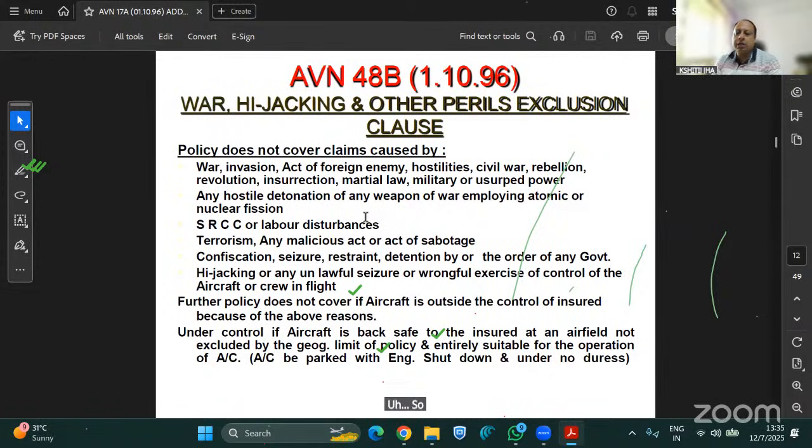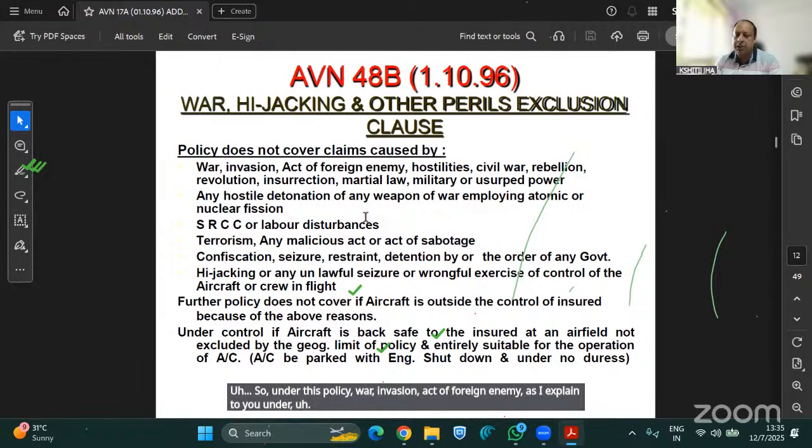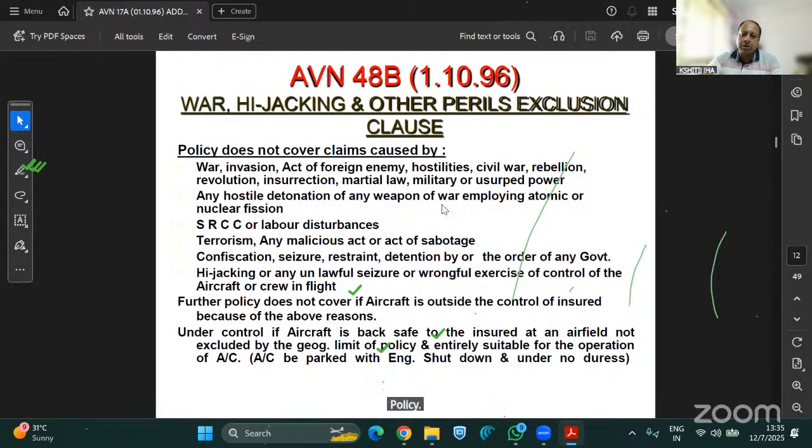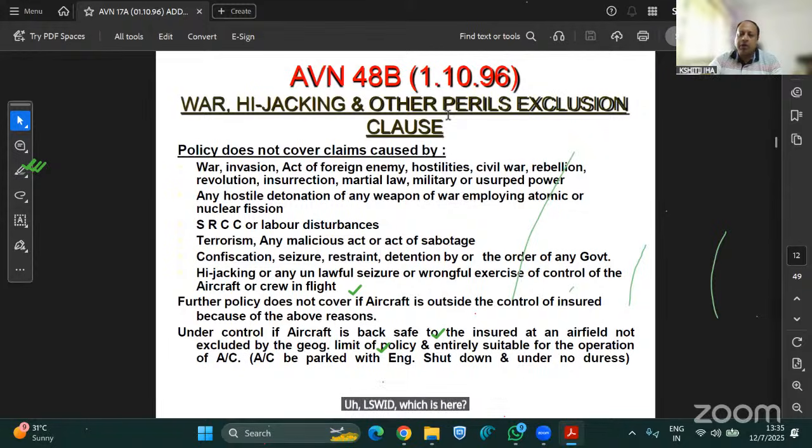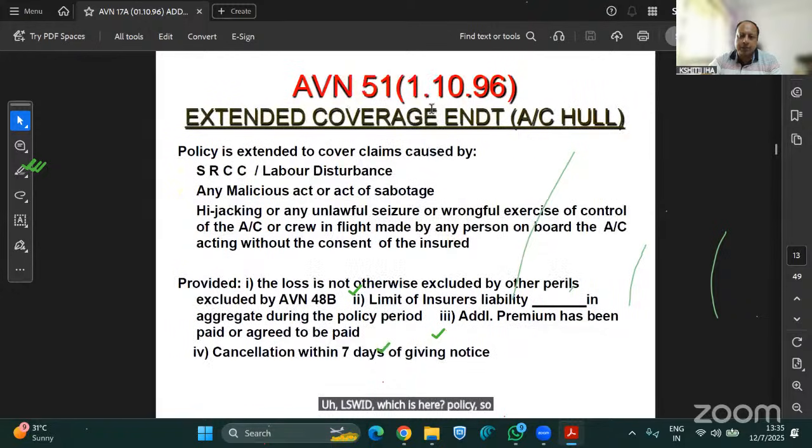So under this policy, war, invasion, act of foreign enemy, as I explained to you under the Aviation Hull War policy, we stipulate this clause under the Hull All Risk policy, which is Avian 1C, that any perils related to war, hijacking will be totally excluded under this policy, but they can be covered under your LSW 555D, which is your Aviation Hull War policy. So they can be covered there.